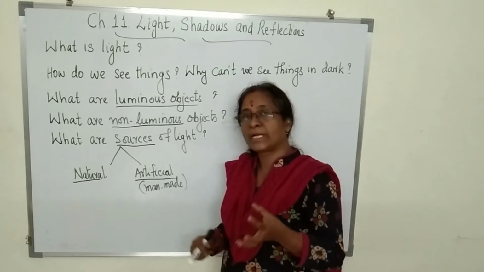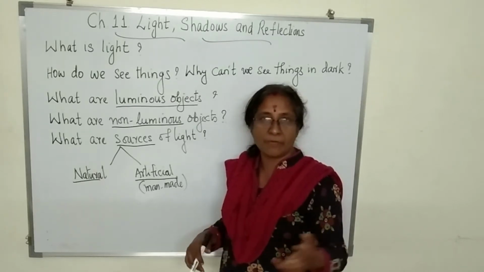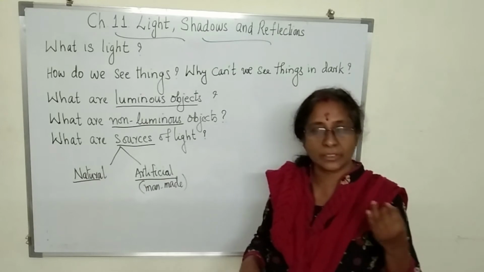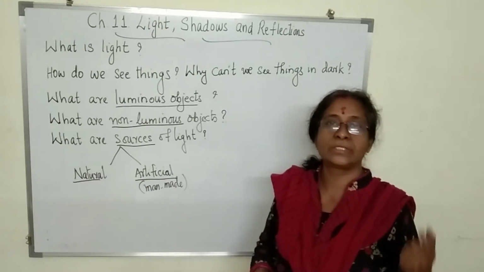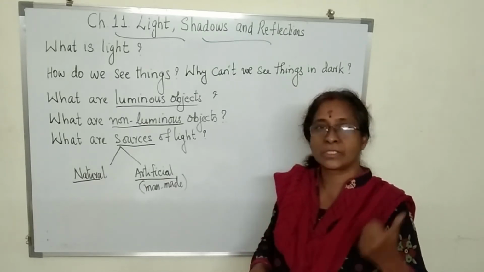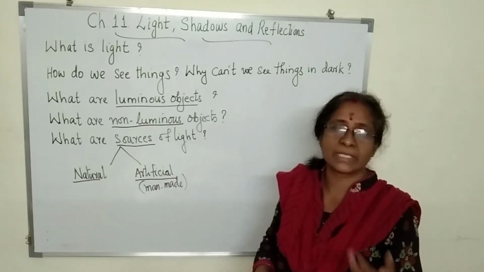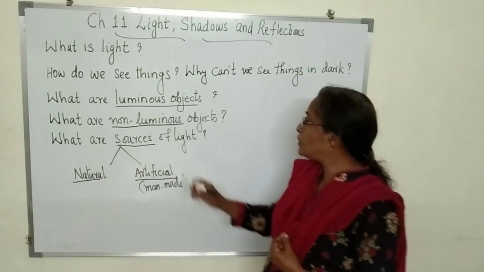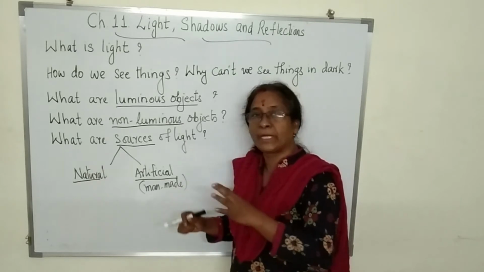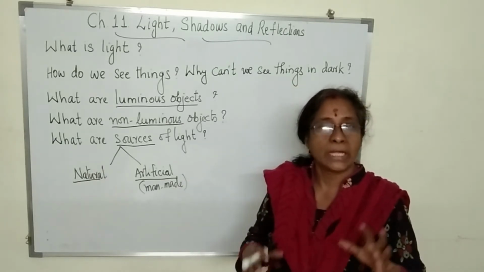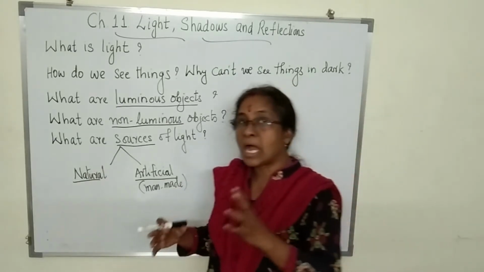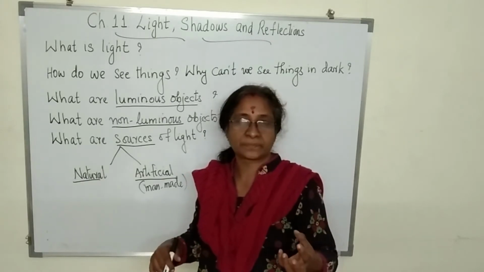Now, there are many sources of light. Just now we discussed the sun, stars, the glowworm, the candles, the torch. All these things can give you light. Now, the sources of light can be divided into two groups depending upon how or who produces them.